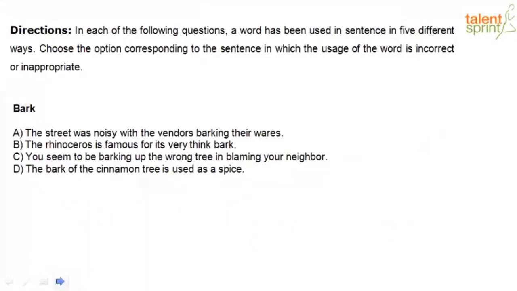Option A, the street was noisy with the vendors barking their wares. Option B, the rhinoceros is famous for its very thick bark. Option C, you seem to be barking up the wrong tree and blaming your neighbor. Option D, the bark of the cinnamon tree is used as a spice. Okay, so let's quickly underline the word where it's used with its expression. Thick bark, barking up the wrong tree, the bark of the cinnamon tree.